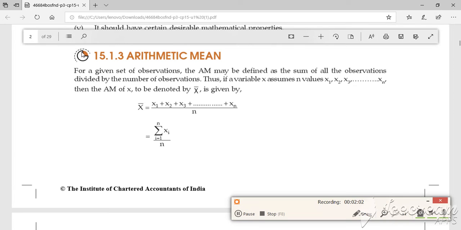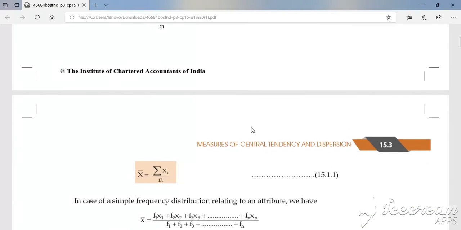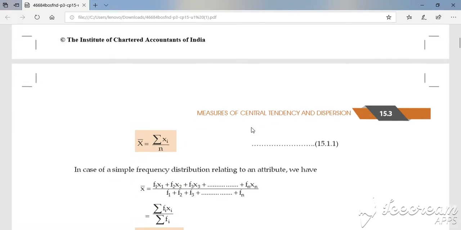So for individual observations, I have summation of xi by n. So this is the first definition. Arithmetic mean is nothing but average. So this is the formula for ungrouped data, right?